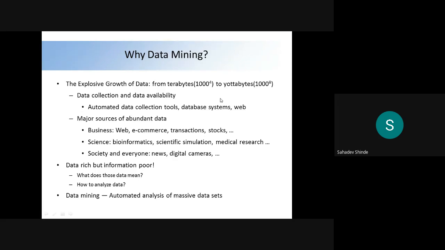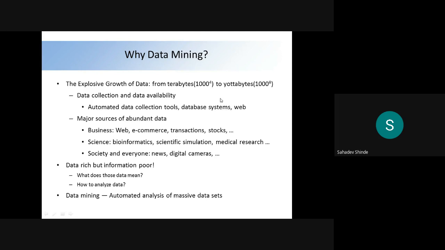Just visit any office. Everywhere we are going to find computers, laptops, and smartphones. The smartphone also is going to generate a huge database on a daily basis.